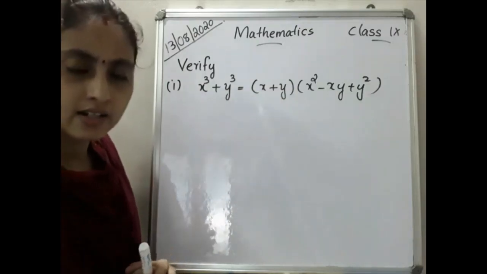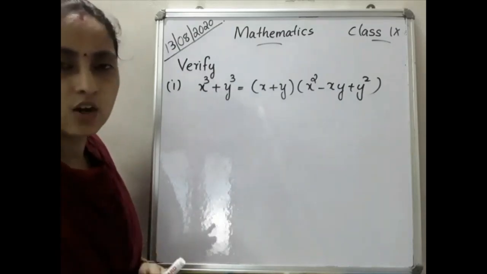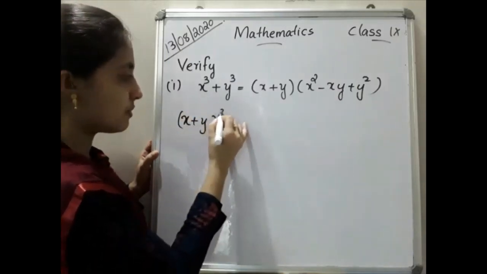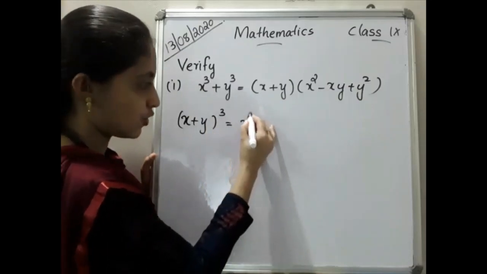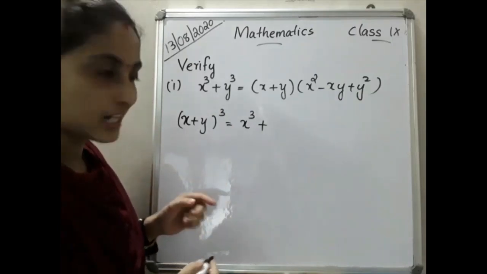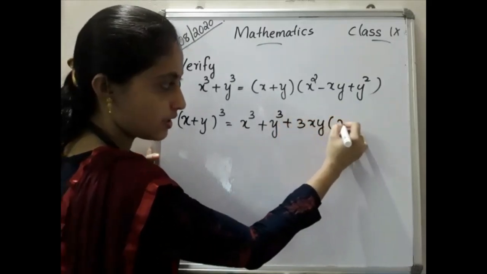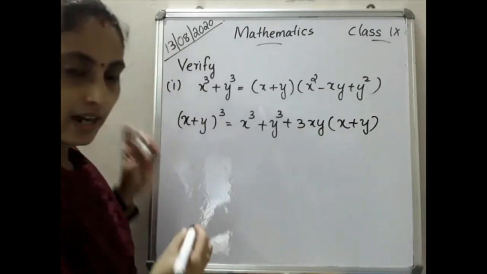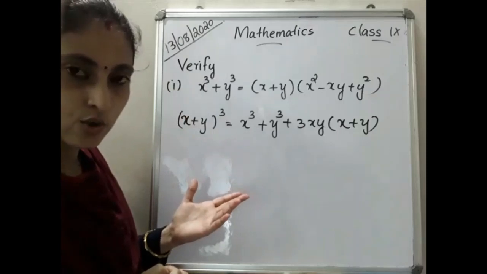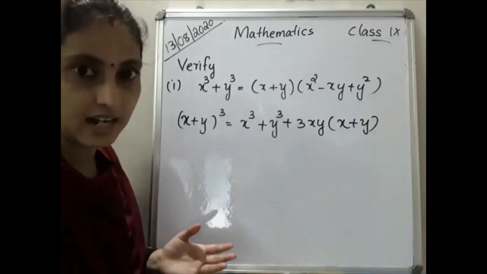Did anyone know the sum of the cubes identity? Just simply x plus y the whole cube. Did you know what that is? Can you explain? x plus y the whole cube will be equal to what? Yes, x cube plus 3x square y. And one more formula I will explain: x cube plus y cube plus 3xy into x plus y. Did you remember this? While explaining x plus y the whole cube, two identities I will write down. First one is x cube plus 3x square y plus 3xy square plus y cube, and that is also equal to this.